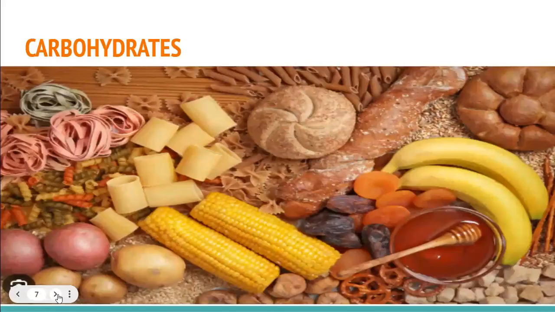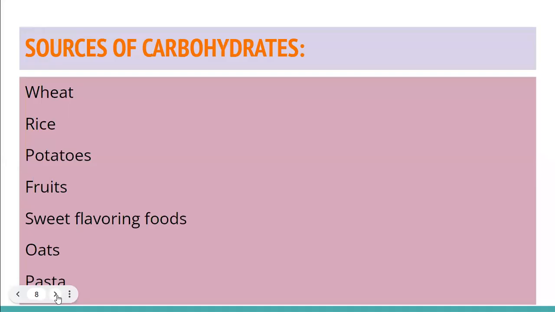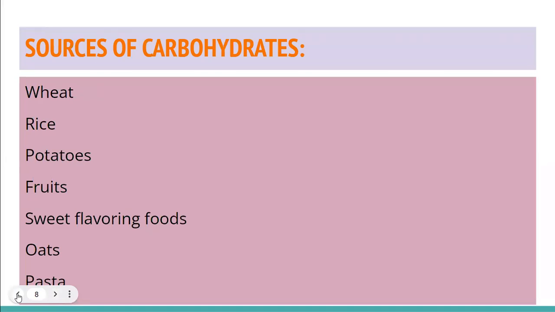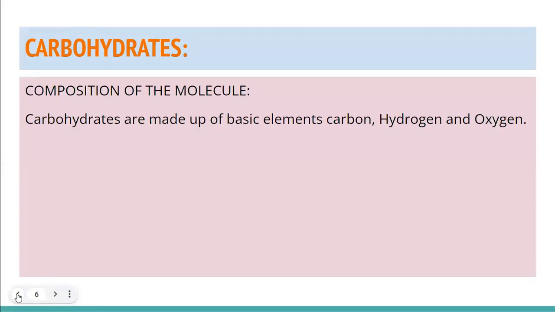All right. So you can see different types of carbohydrates here. The sources of carbohydrates are wheat, potatoes, fruits, oats, pasta. All right. So in carbohydrates also, there are different types.